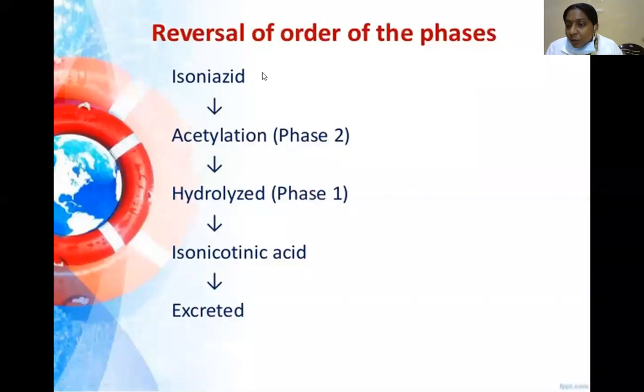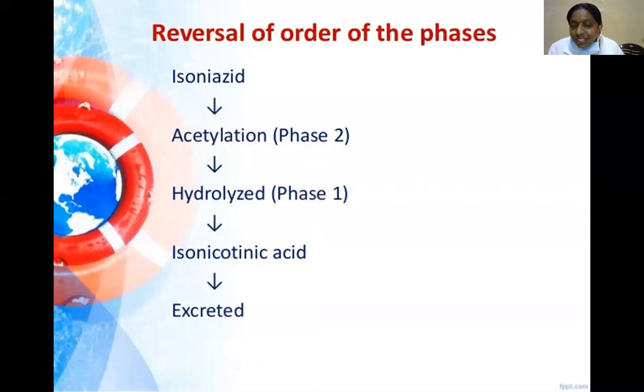Now, the reversal order of these phases. Isoniazid, an anti-TB drug, first enters the phase 2 reaction, followed by a hydrolysis reaction, forming isonicotinic acid, which is excreted.